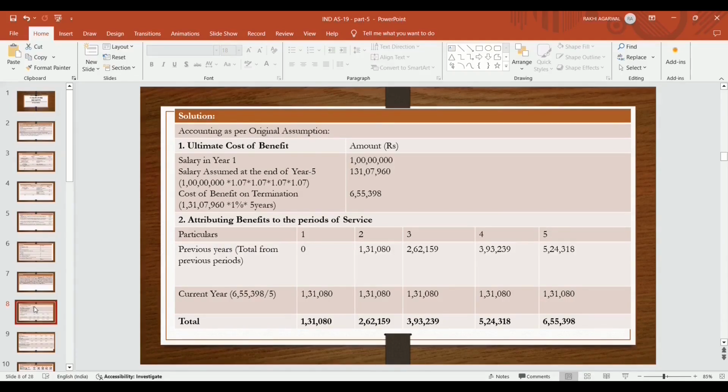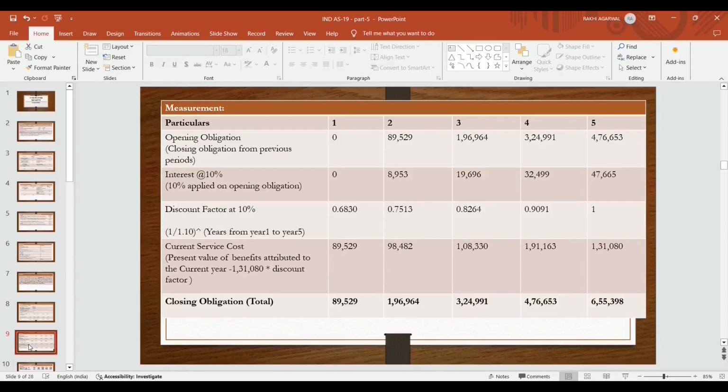For recognizing present value, we have to prepare an amortization table. Opening obligation, that is 0 in year 1 because no obligation arises in year 1, so it becomes 0. Interest thereon 0. Discounting factor we will use at the rate 10%. Then we find out the current service cost at present value by multiplying with the reverse discounting factor. We will calculate current service cost, that is the present value of benefit attributed to the current year, that is 1,31,080 multiplied by reverse discounting factor. How does it become reverse? 1,31,080 is paid after 5 years. What was the present value of that?